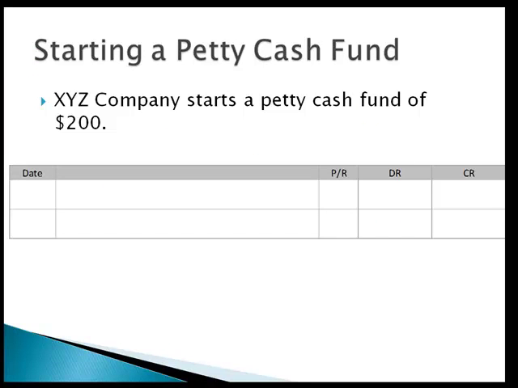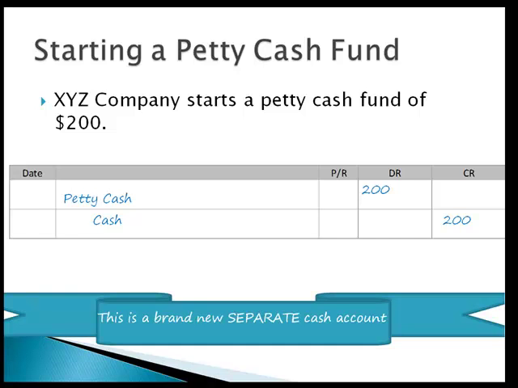Okay, so starting a petty cash fund. XYZ company starts a petty cash fund of $200. But what's really happening here is you're taking a general cash check to the bank and getting physical cash. So we're going to take money out of the general account, so decrease general cash, and we're going to start a brand new cash account called petty cash. That's an asset account, just like cash is, and we would increase the petty cash account.